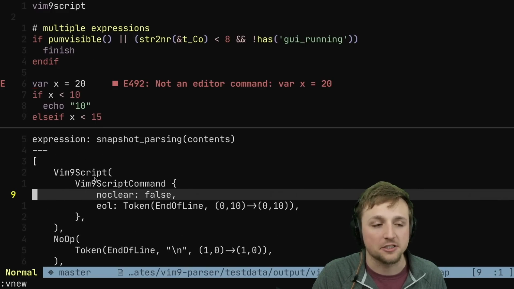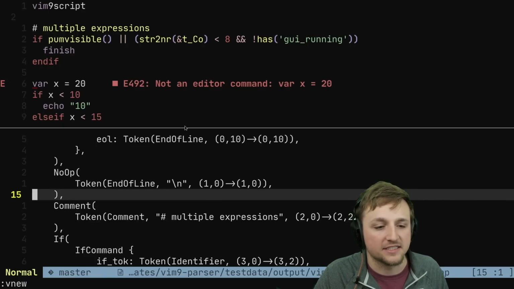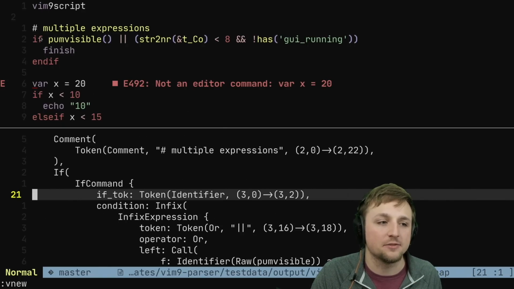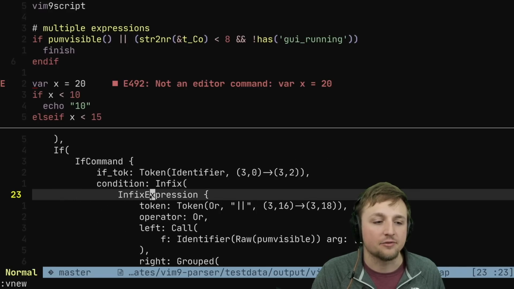You can see that vim9script command right here. It has an empty line, so that's just a no op. We have a comment, that's this multiple expressions. And now we have an if command. This whole if command gets grouped inside of here. And then we have an if token.